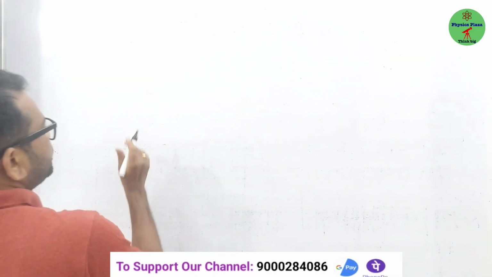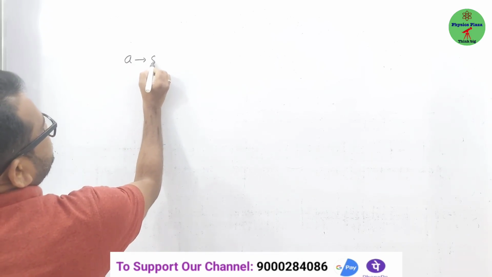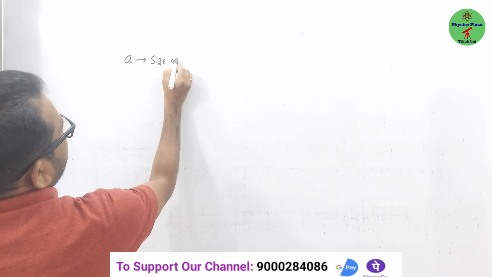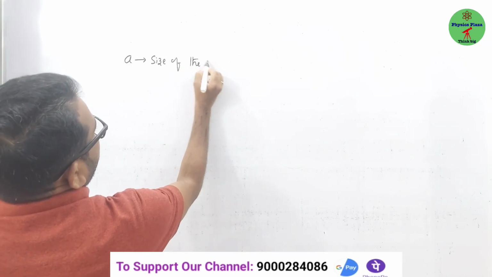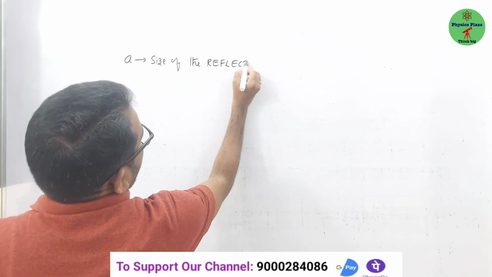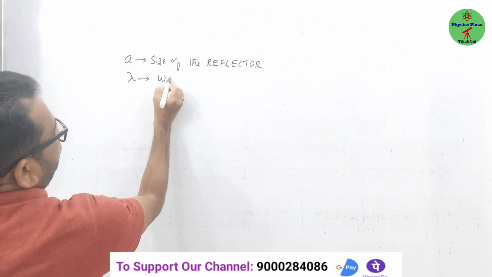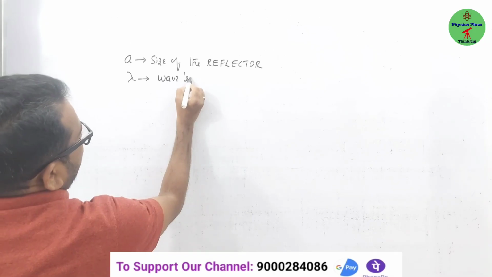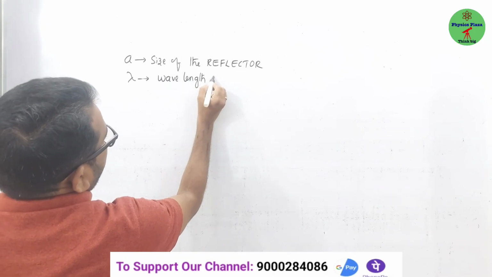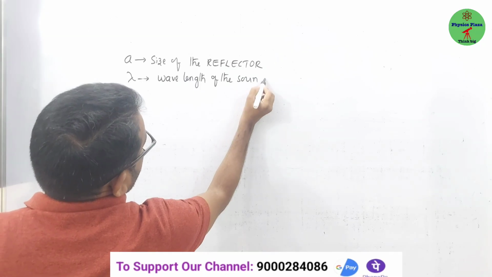For suppose, children, let us say A is the size of the reflector or obstacle, and lambda is the wavelength of the sound.